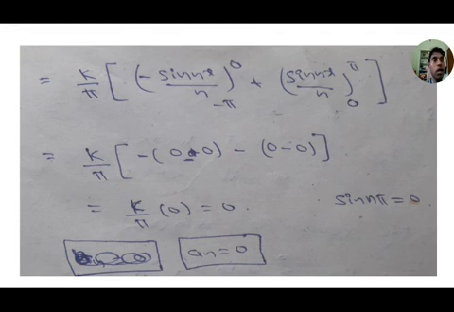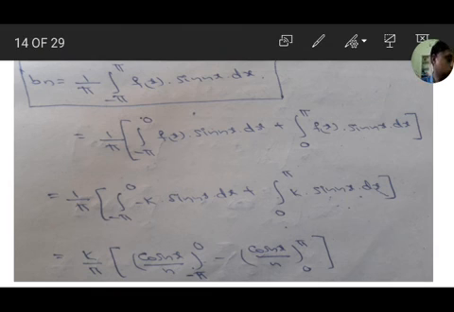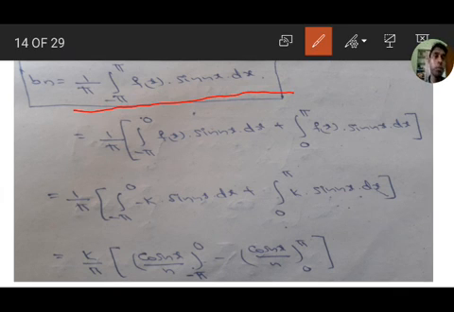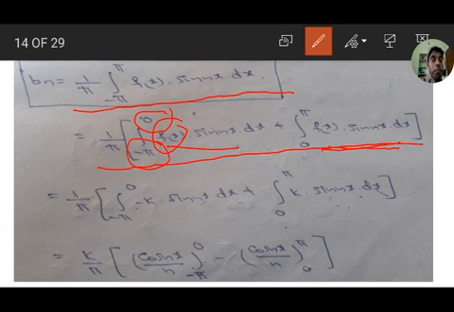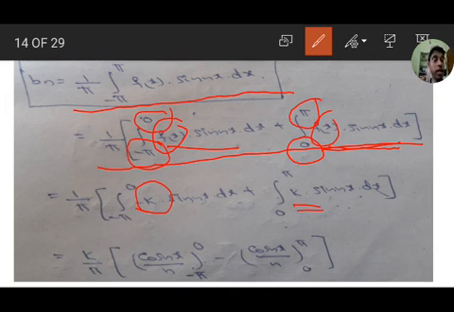Therefore next, b_n value. b_n equals 1 by pi integration from minus pi to pi of f(x) sin nx dx. That is 1 by pi, divided into two parts: minus pi to 0 of f(x) sin nx dx, and 0 to pi of f(x) sin nx dx. So from minus pi to 0, f(x) value is minus k, and from 0 to pi, f(x) value is k.